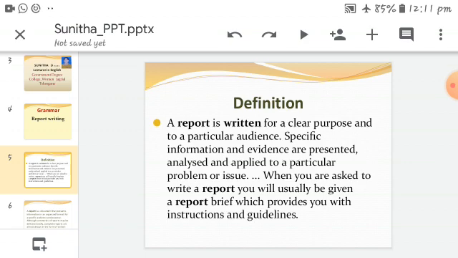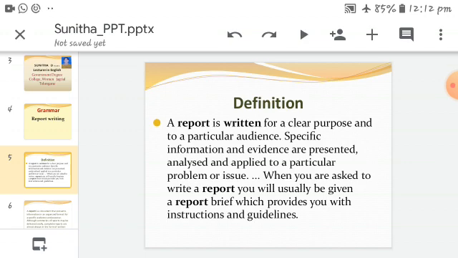A report is written for a clear purpose. There should be a clear purpose for what you want to write, and a particular audience. The reading audience should understand the purpose or the theme in that report. Specific information and evidence are presented. In the report we also have to present the evidence.